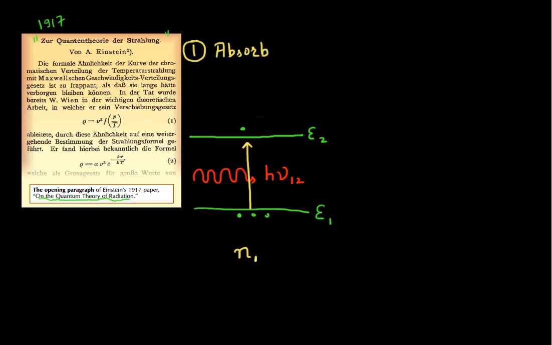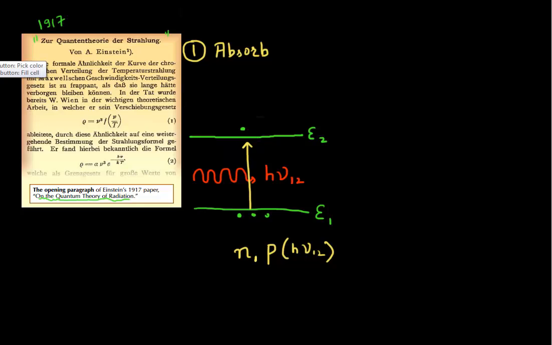It should also be proportional to the flux or the density of my incoming photons. That makes sense, because the more photons I have, the higher the probability that a photon can interact with these electrons and take them to a higher energy level.